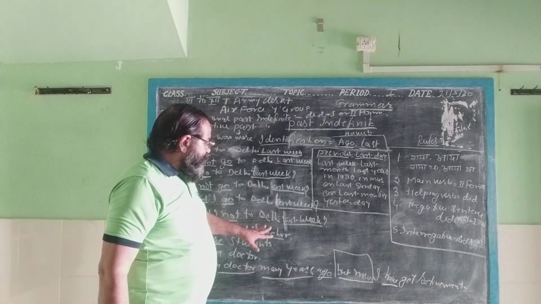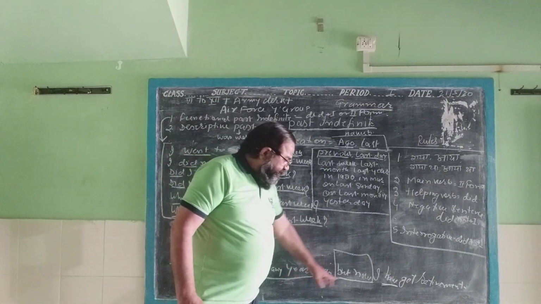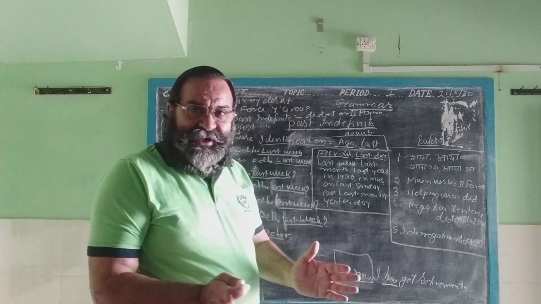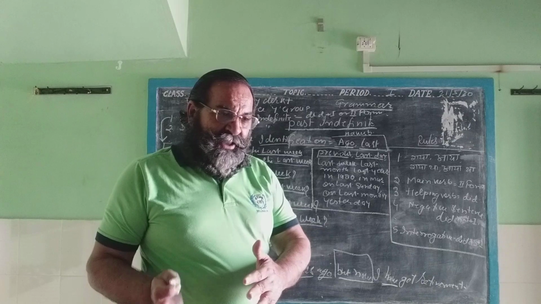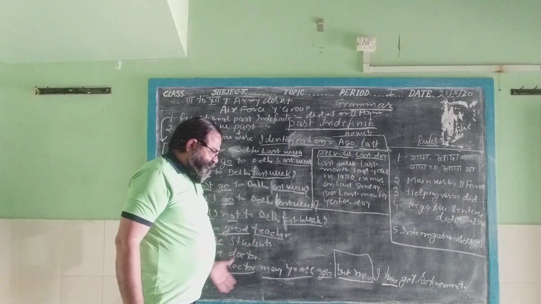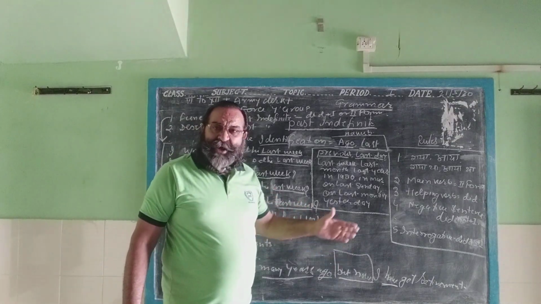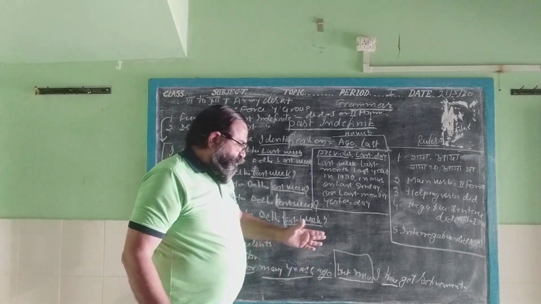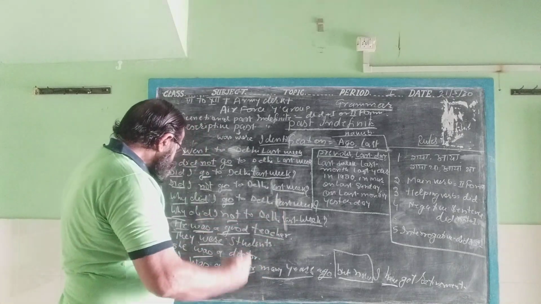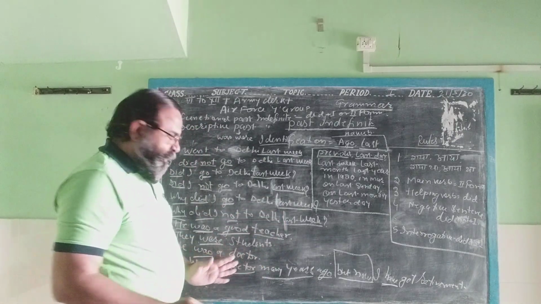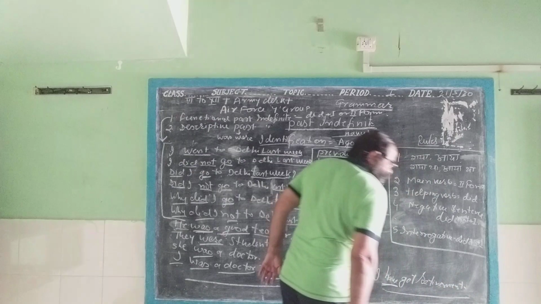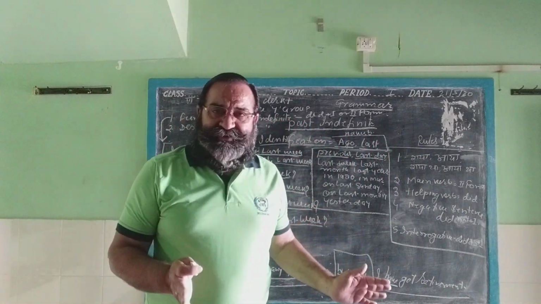Then it is not only that when you find the ago word, you will fill up the past indefinite or past descriptive. No. First you see the condition of the sentence. Two or three types of sentences you can find: the simple sentence, complex sentence and compound sentence. These are, you can say, the clauses, main clause and sub clause. Which sentence is telling the main clause? I was a doctor many years ago is the main clause of the sentence, and I have got retirement is the sub clause. Synthesis of the sentence is telling this.